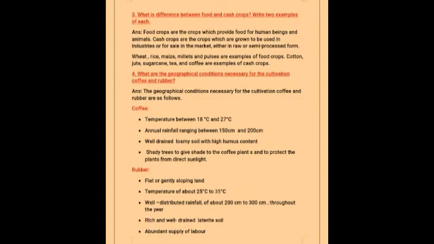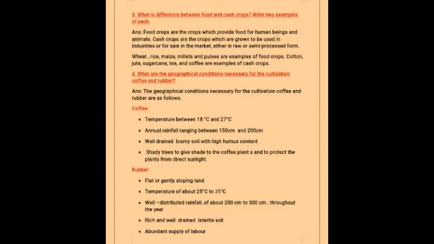Next, what are the geographical conditions necessary for the cultivation of coffee and rubber? First, the geographical conditions necessary for the cultivation of coffee and rubber are as follows. You have to write the sentence like this, then you have to write the name of the plant plus the geographical conditions. Okay, so first coffee. Temperature between 18 degrees Celsius and 27 degrees Celsius, annual rainfall ranging between 150 centimeter and 200 centimeter, well-drained loamy soil with high humus content, and shady trees to give shade to the coffee plants and to protect the plants from direct sunlight.